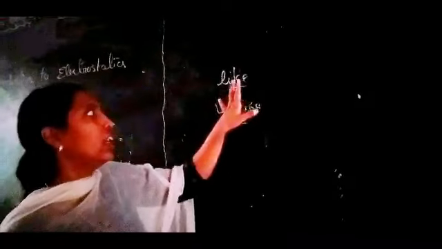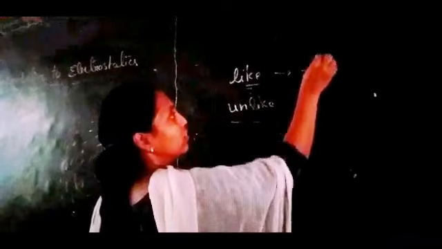If there are two electrons, these are like charges. What happens when electrons come near each other? They will repel each other. If protons come near, they will repel each other. So like charges repel each other. Unlike charges will attract each other. So we have two types of charges, so there is a possibility of either repulsion or attraction. That's why Coulomb forces are repulsive forces as well as attractive forces.